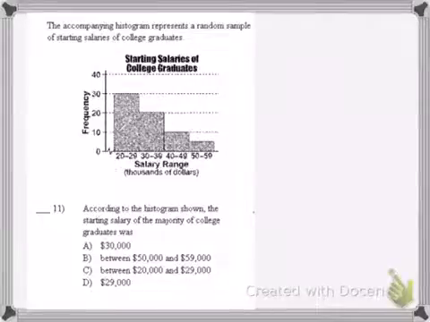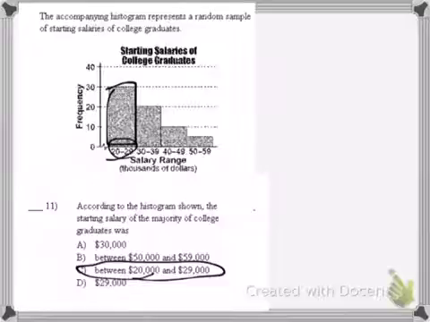Alright, the accompanying histogram represents a random sample of starting salaries of college graduates. According to the histogram shown, the starting salary of the majority of college graduates was $20,000 to $29,000 because it has the highest frequency. So the majority of college graduates made between $20,000 and $29,000.